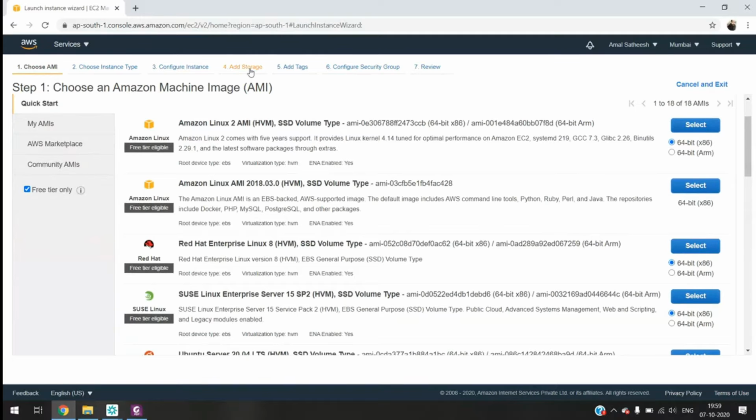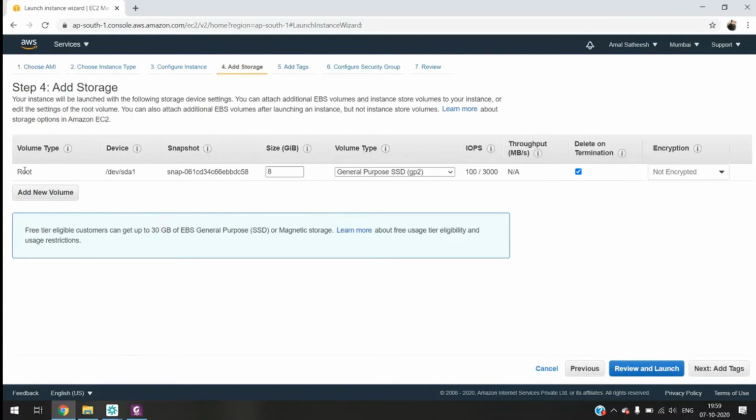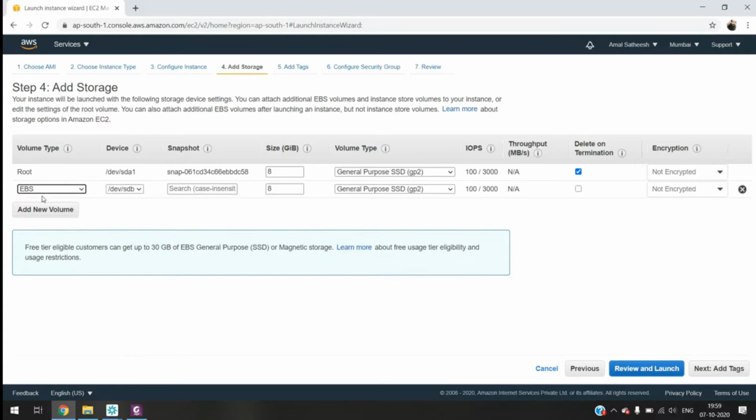So it's an image only. So we want a disk for restoring this. That is the root disk. This is the root disk, like the ephemeral disk, same as in OpenStack. The ephemeral disk means whenever we delete the instance, this hard disk automatically gets deleted. Suppose your instance is going to be deleted and you don't want the data to be deleted. You want the data again. Then you can add one more volume here. This EBS volume will not get deleted whenever we delete the instance.